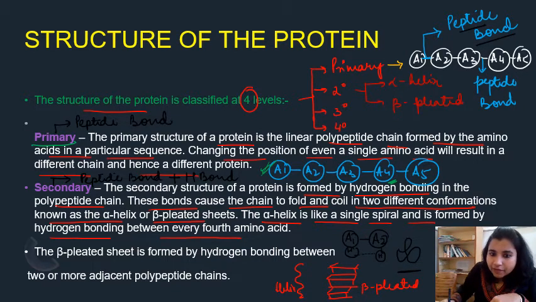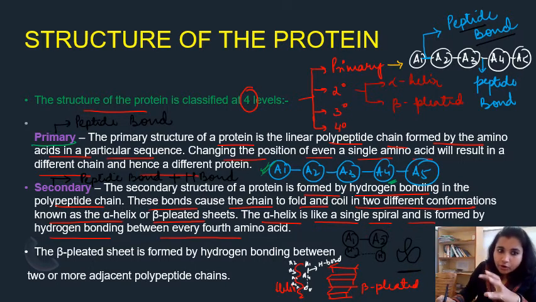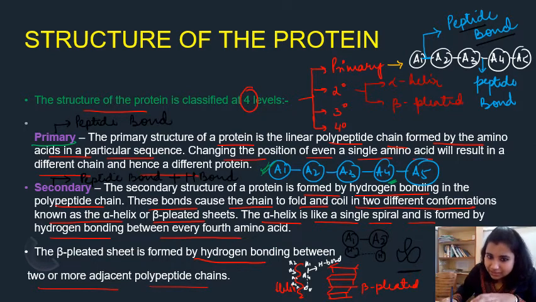Clear? So the alpha helix is like a single spiral, and is formed by hydrogen bonding between every fourth amino acid. Every fourth amino acid means what? This is A1, A2, A3, A4. So A1 and A4 will form a hydrogen bond, right? Similarly, A5, A6, A7, A8, these also again form a hydrogen bond, right? So this is the arrangement of your secondary structure. The beta pleated sheet is formed by hydrogen bonding between two or more adjacent polypeptides. So beta bonding means what? Adjacent means what?